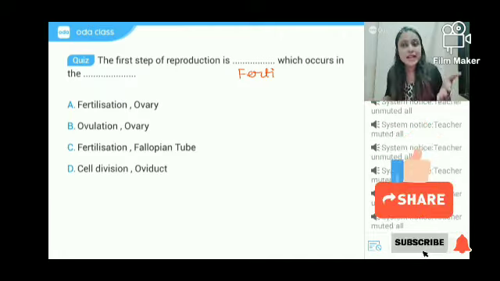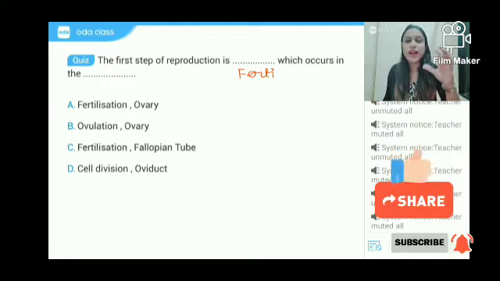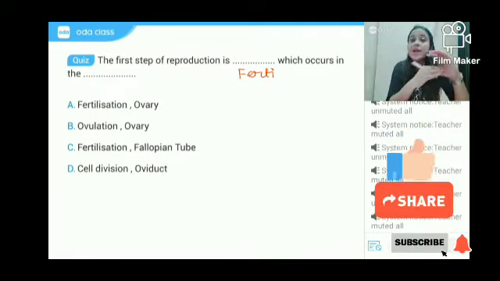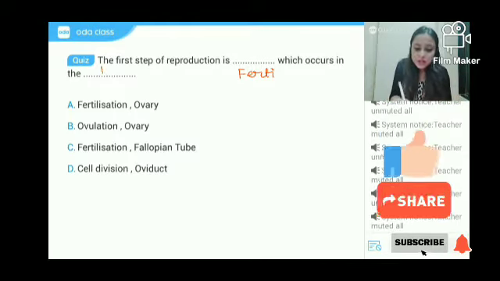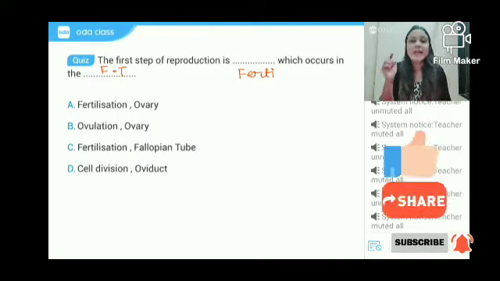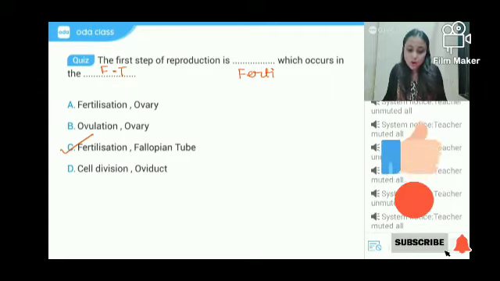And you told me that ovum is present in the oviduct and ovum cannot move. It does not have a tail. But sperm can move. So sperm will swim to the ovum exactly where it was present, and that is in the fallopian tube. So the process will take place in the fallopian tube, and the name of the process is fertilization. So our answer will be option C.